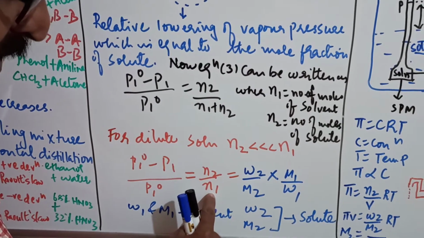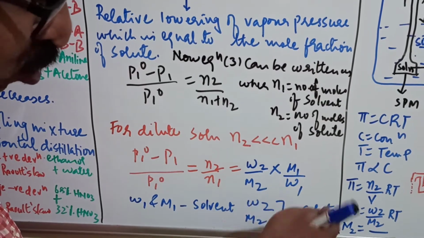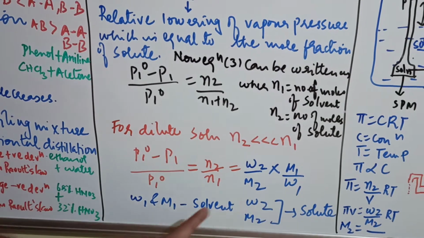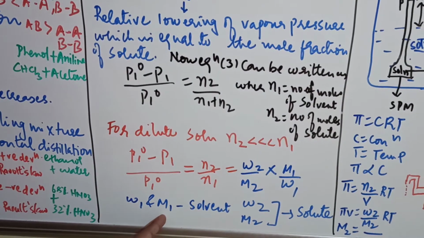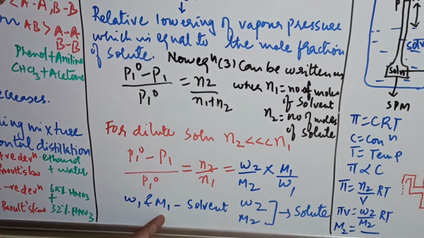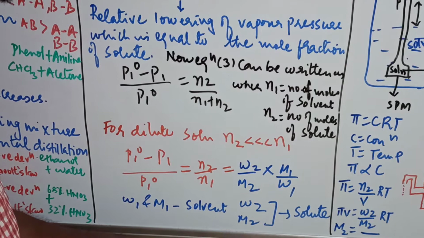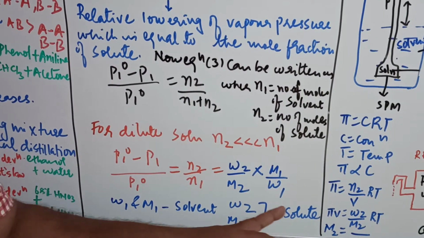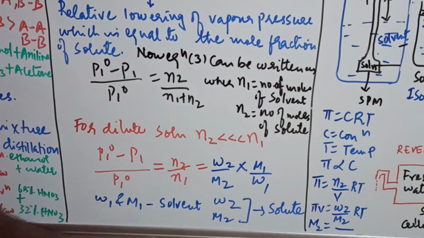N1 का वैल्यू सब्स्टिट्यूट करेंगे तो क्या होगा? W1 by M1. तो W1 by M1 है तो ऊपर चले जाएगा, तो that will be M1 by W1. इनवर्स हो गया. W1 and M1 are the mass and molar mass or molecular weight of the solvent. W2 is the mass of solute and M2 is the molecular mass of solute. Clear?